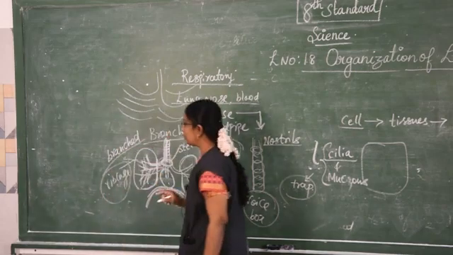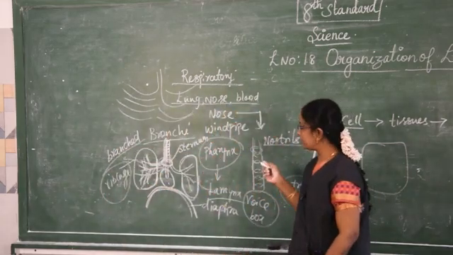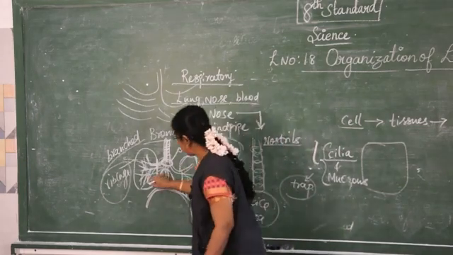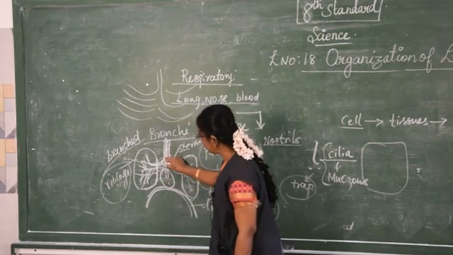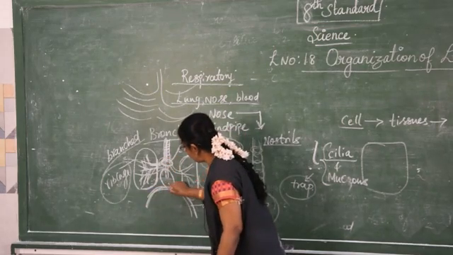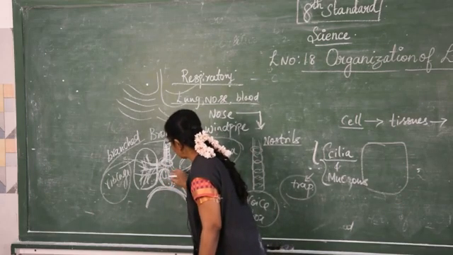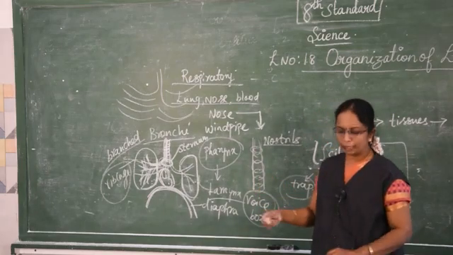So what are the lungs doing? They allow the passage of the air through them, and the exchange of gases takes place in them. This is elastic and spongy in nature, and the sternum is located above and the diaphragm is located below. Here is the heart, and it also contains the rib cage.